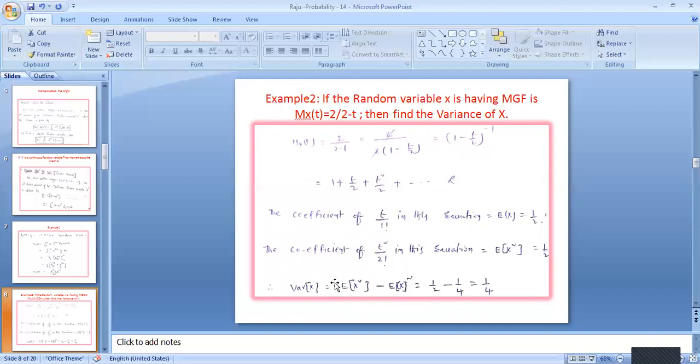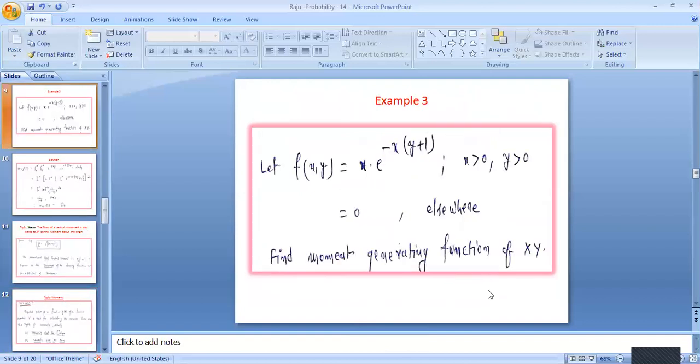Therefore, as you discussed in the last class, the variance of x equals E of x square minus E of x whole square. E of x square is 1 by 2, the second moment, and E of x whole square is 1 by 2 whole square, equal to 1 by 4. Like this we can calculate the variance of x.